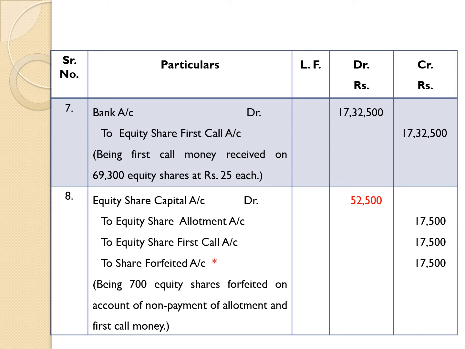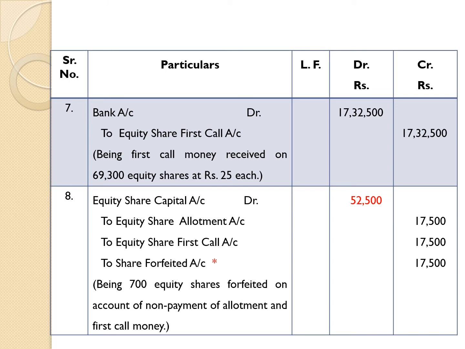So the actual amount not received on allotment account is 17,500. Therefore, to equity share allotment account 17,500, we are considering here the amount not actually received on a particular stage.